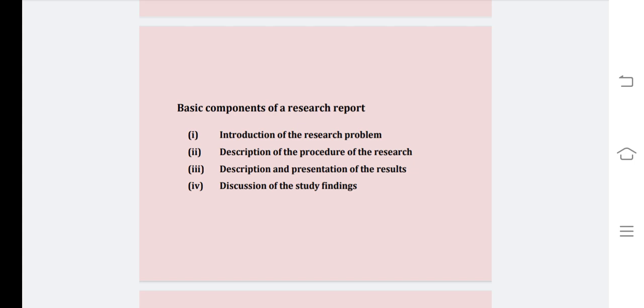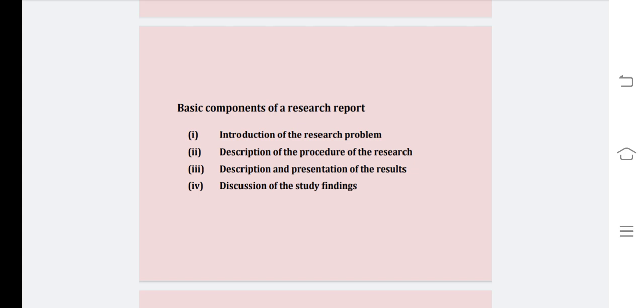Under description of the procedure of the research, the researcher will be stating how he or she selected the subjects, how many subjects were used, how the subjects were assigned to groups, what was done to the subjects, how it was done, when it was done, how long it was done, and how the reliability and validity of the measuring instruments were measured.